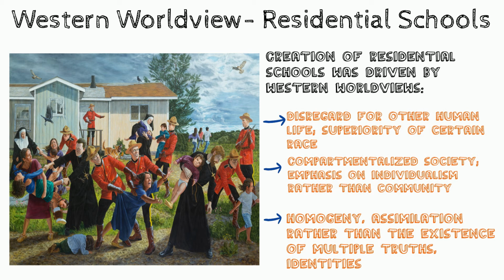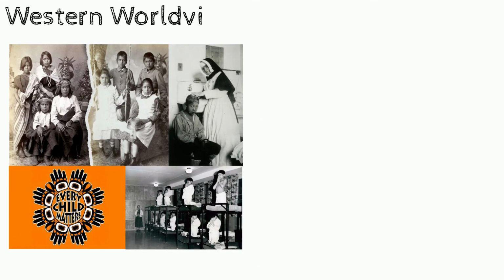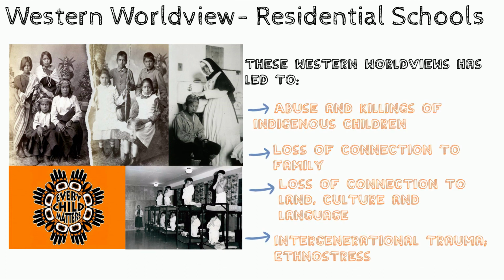The Western worldviews greatly contradict Indigenous values that are founded on the importance of connectedness to community, family, preserving culture, language, and connection to land. Europeans used their Western worldviews to justify the atrocities they have done to Indigenous children and their families. The creation of residential schools, which were shaped by Western worldviews, has left devastating effects which include abuse and killings of Indigenous children, loss of connection to family, loss of connection to land, culture, and language, and intergenerational trauma.